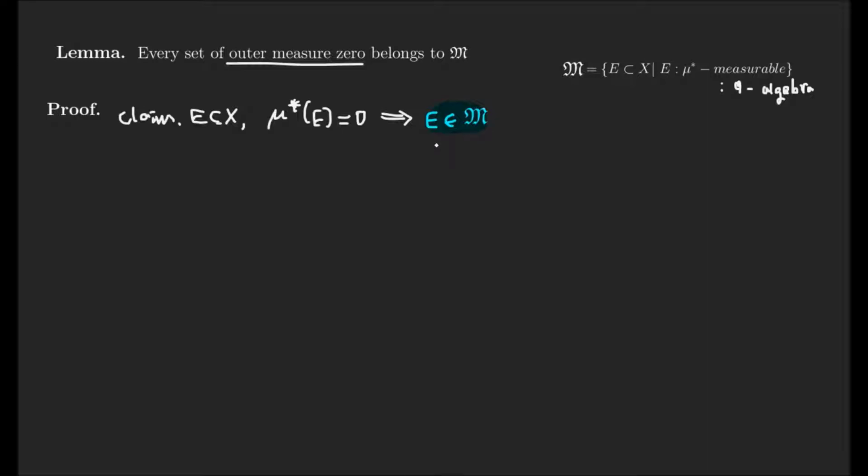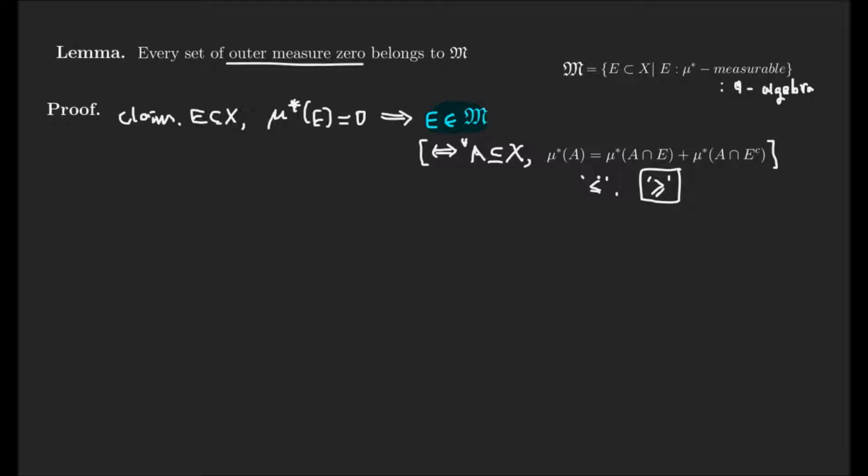When we describe in detail the definition of the mu star measurable set, this means that for any subset in X, these properties are satisfied. This is the definition of mu star measurable. So our claim to check here, under the assumption, but note that this is already satisfied. So it is sufficient to check this inequality.